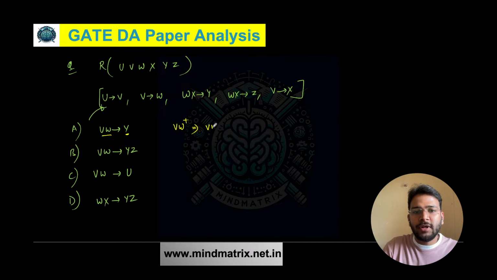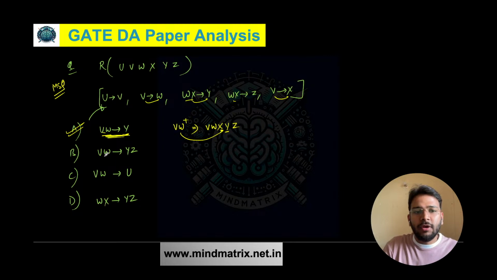So in the VW closure, VW will already be there. What else? We can determine W, fine. What else? We can determine X also, fine. So X is there, and using WX we can determine Y, so Y is also there. You can also write WX determines Z, so Z is also there. This is definitely a member of the functional dependency set which we can derive, because VW can derive Y uniquely. So option A is definitely there, and it is an MSQ question.